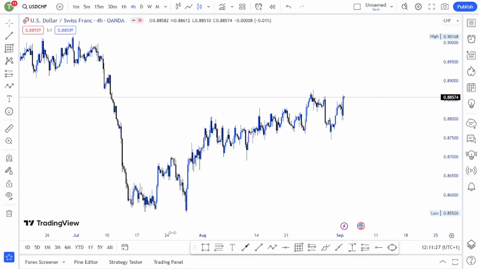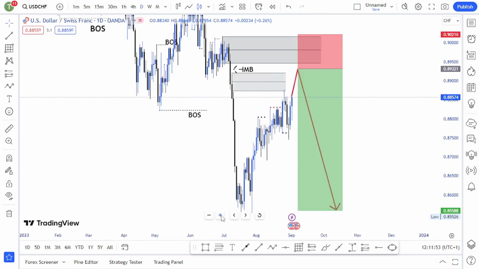Now looking at USD CHF, guys, let me just start on a daily time frame. This one is a good downtrend, guys. It's a good downtrend. This is a break of structure, a pullback. We are now in a pullback, guys. We are in a pullback which is making high, low, high, low, high. So I'm waiting now. What am I waiting for? There are two zones that I'm waiting for, but the main one is this one.